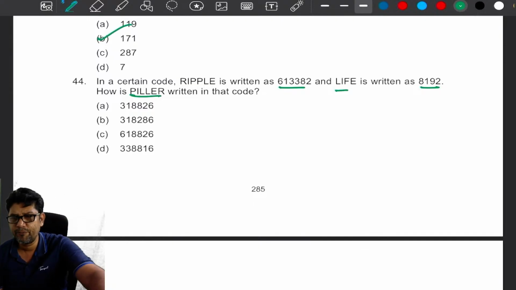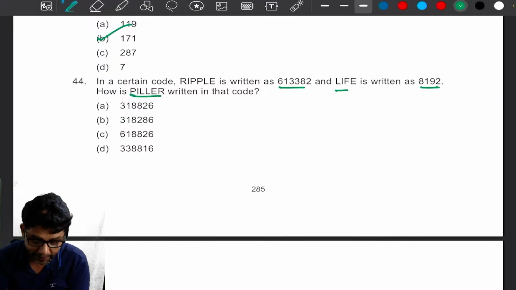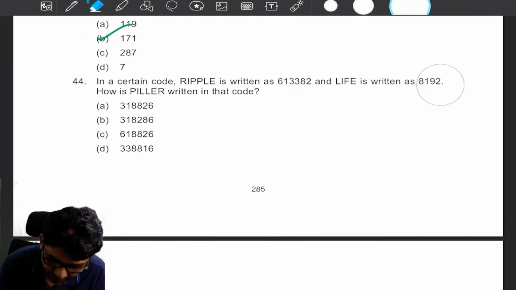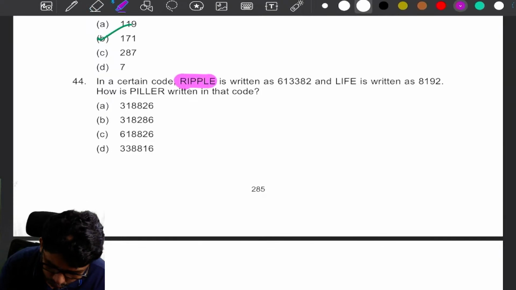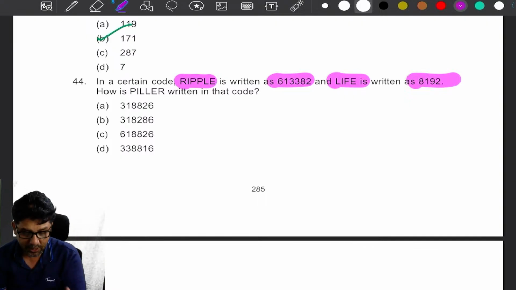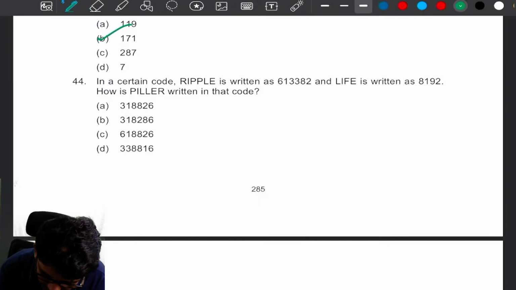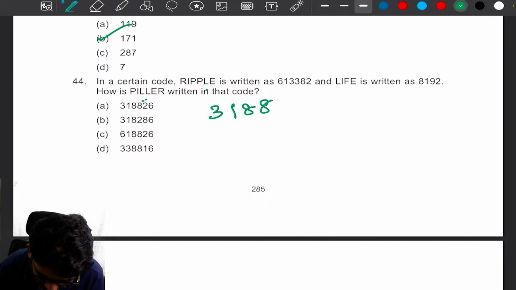My dear, this type of question is a compulsory question. How to identify the question, I'll tell you. See, there are two codes. Using these two, we have to decode the third one. Tell me, my dear, what exactly is the Pillar code? P is nothing but 3. I is nothing but 1. 3, 1, either option A or option B. L is nothing but 8. 3, 1, double 8. So option A.